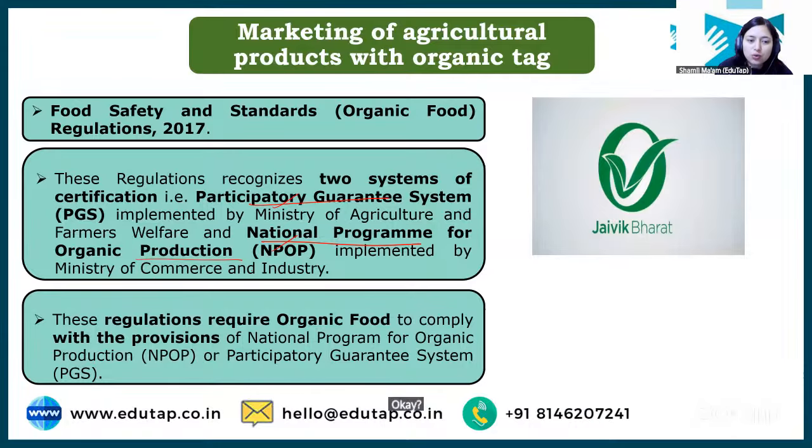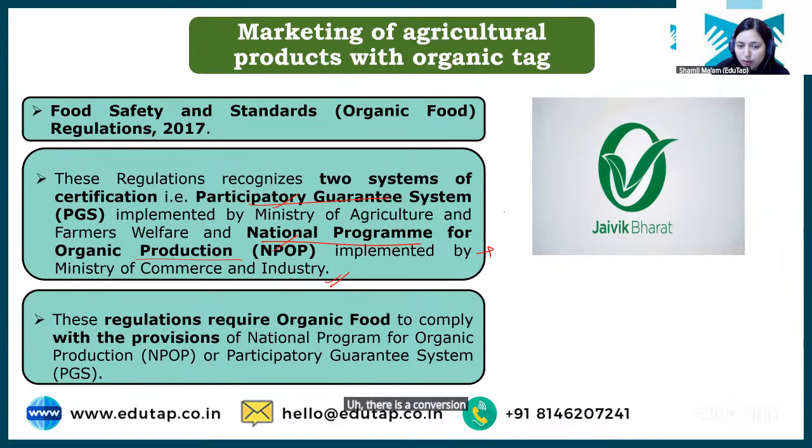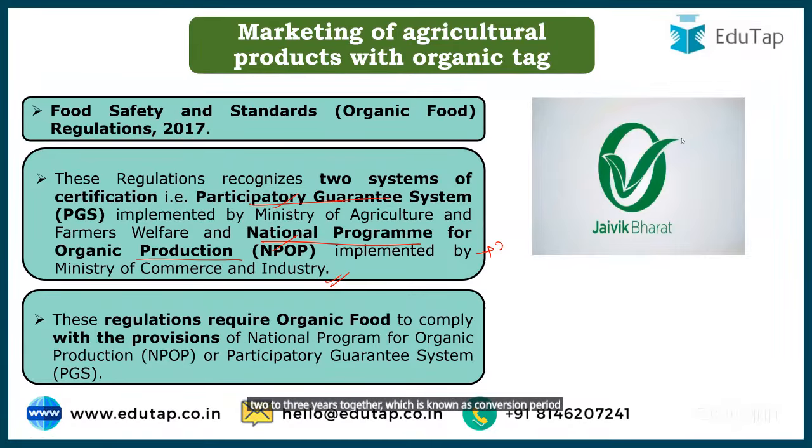Okay, so that is about the marketing of agriculture produce. And also one more thing, students, there is a conversion period required. Okay, so the farmer at least needs to keep the land fallow for 2 to 3 years, okay, which is known as conversion period, if the farmer wants to convert the land from conventional to organic land. Clear?